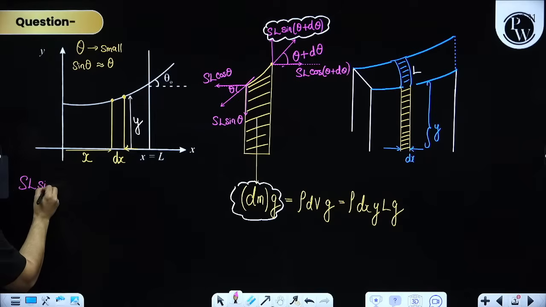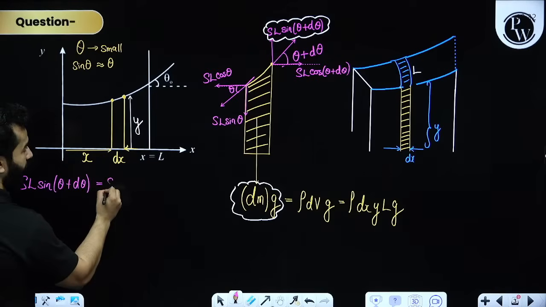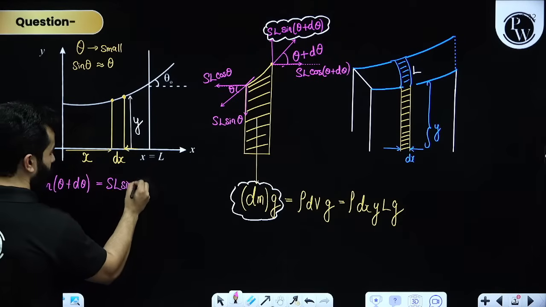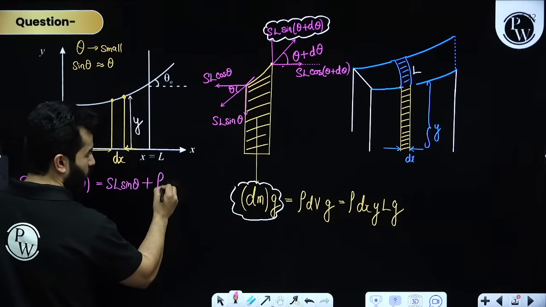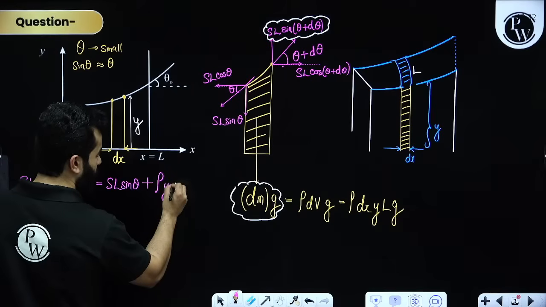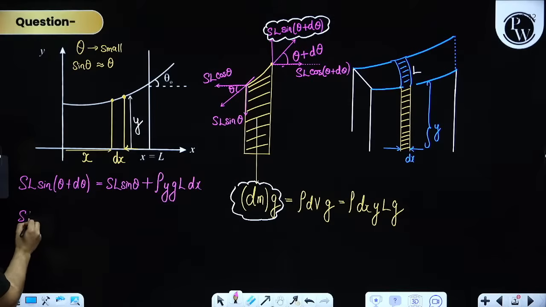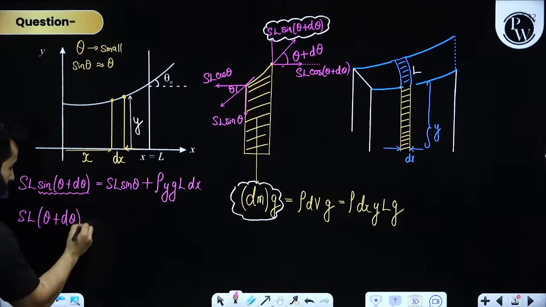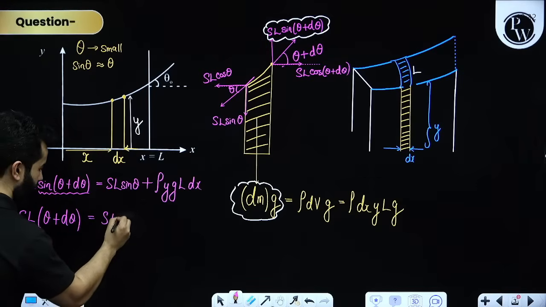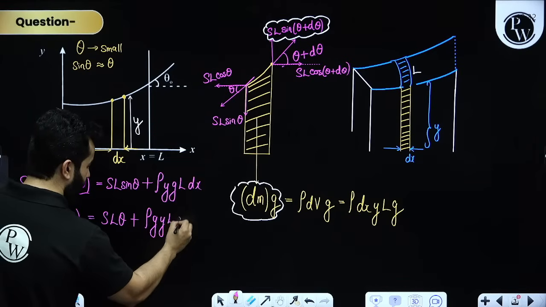SL sine of theta plus d theta is equal to SL sine theta plus this force mg, that means rho into y into g into L into dx. Next step is going to be, my dear friends, SL, and this thing can be written as theta plus d theta is equal to SL into theta plus rho g y L into dx.